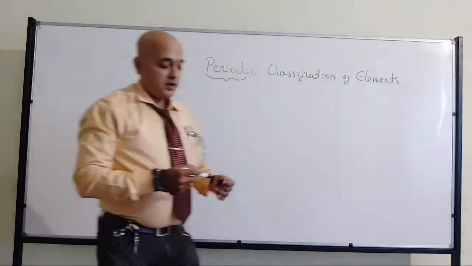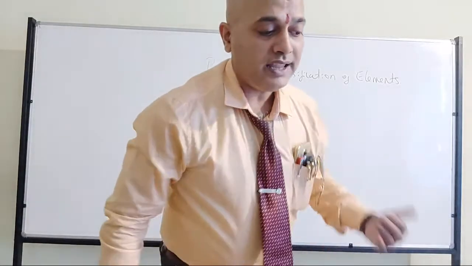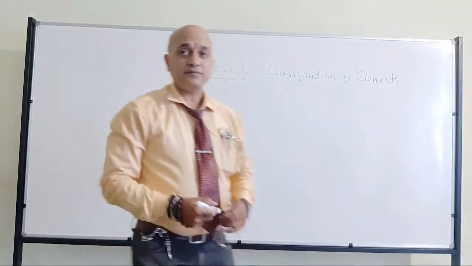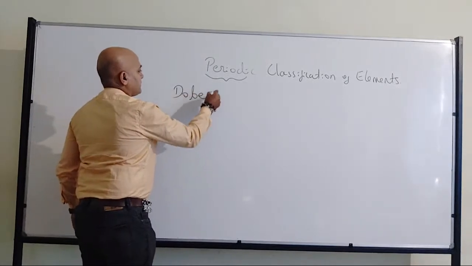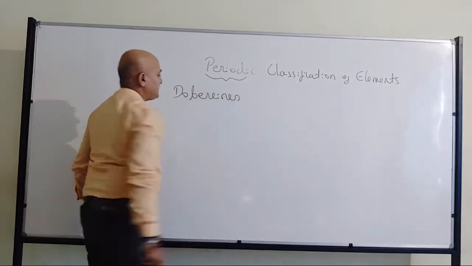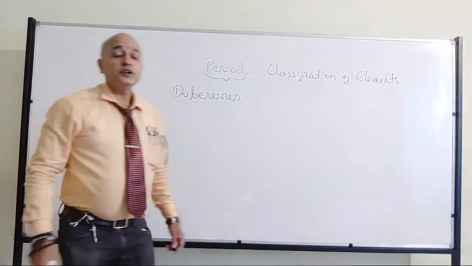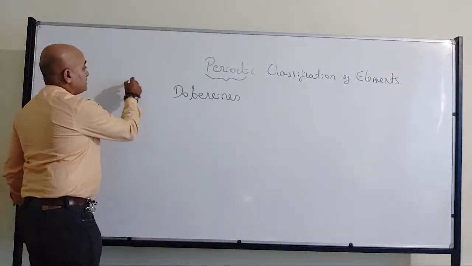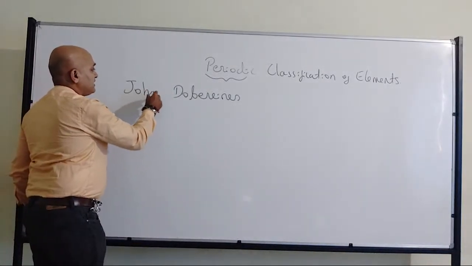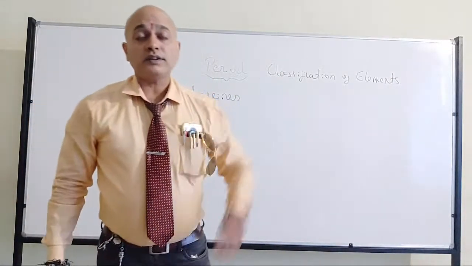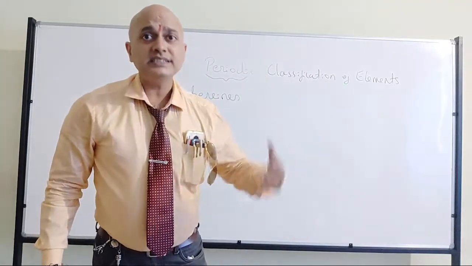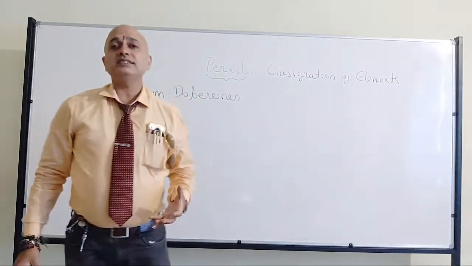Some of you were already writing the name of the person. That is Dobereiner. We have Johann Dobereiner, who is the one who first started arranging the elements, who first gave the thought: yes, I can arrange these elements, I can categorize these elements.